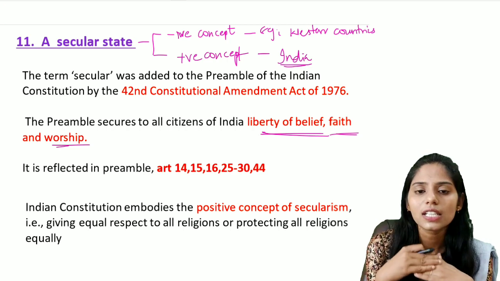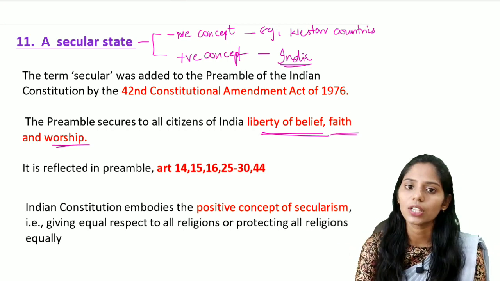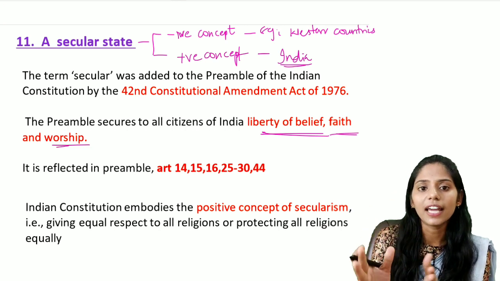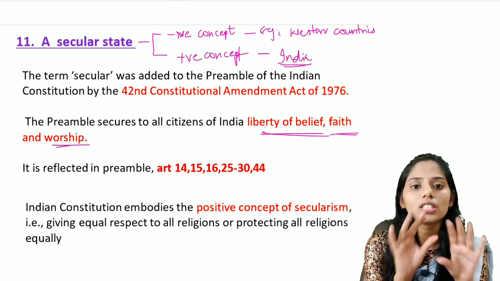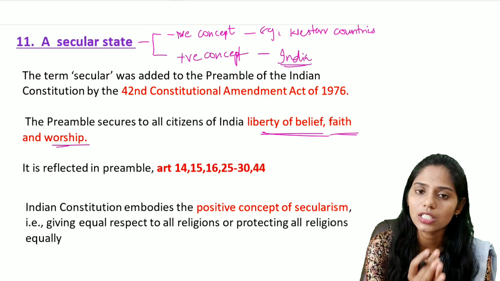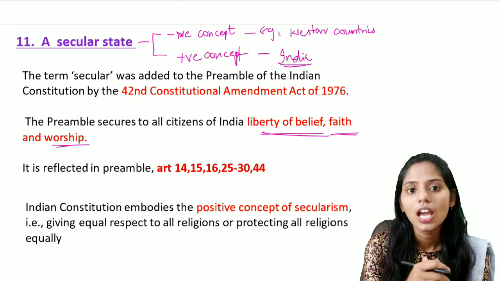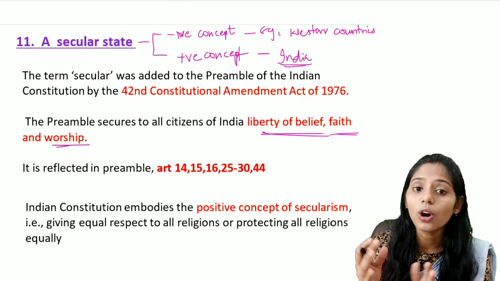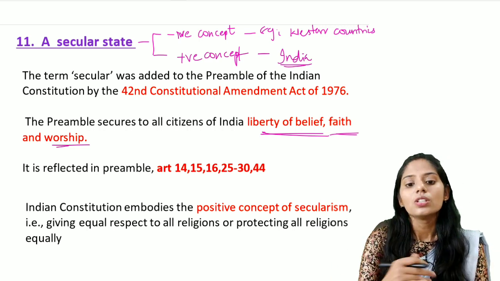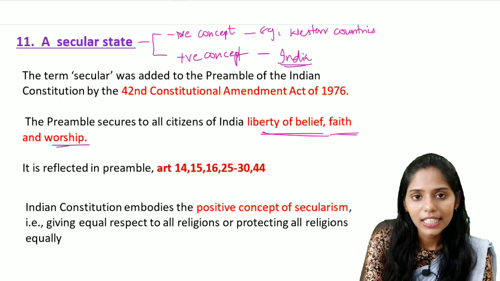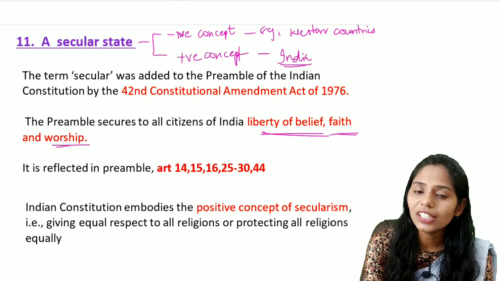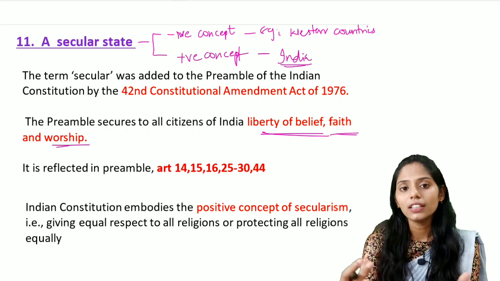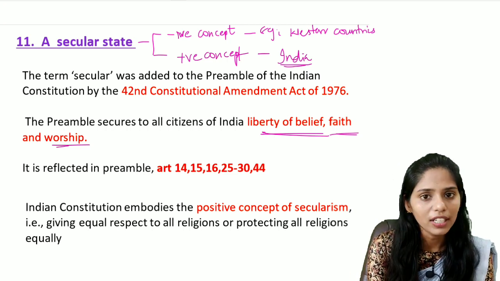So first of all, let us discuss what the negative concept is and what the positive concept is. In the negative concept, religion is entirely separated from the state. This is the negative concept, and we see it mainly in the Western countries. In the positive concept, we protect all religions equally. We respect all religions and protect all religions equally. So it is the positive concept of religion, which we have followed in India.